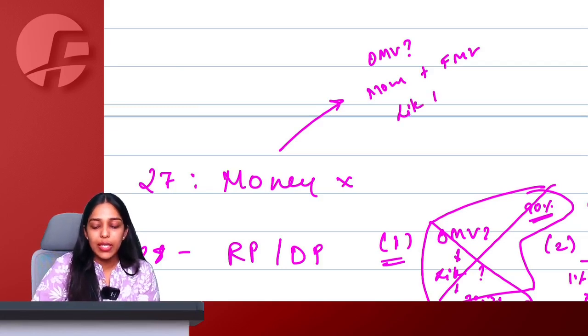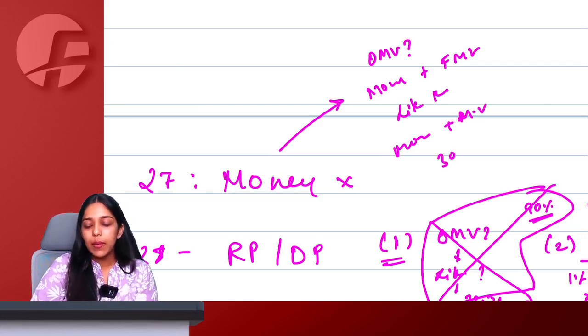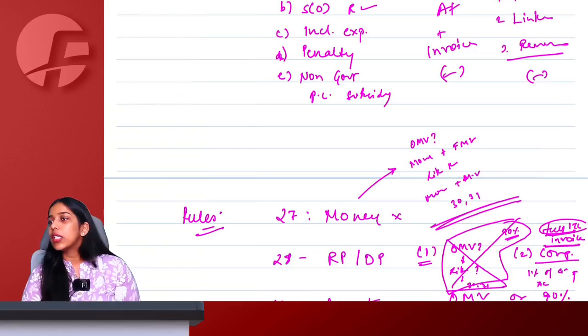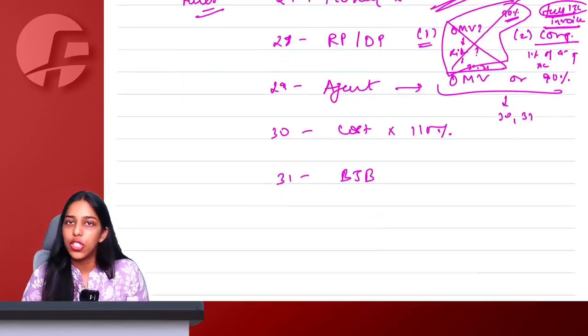Not available, take like kind quality. Not available, take money plus monetary value of consideration. Not available, then the last option is to go by Rule 30, 31. You will always have to follow the chronology here.